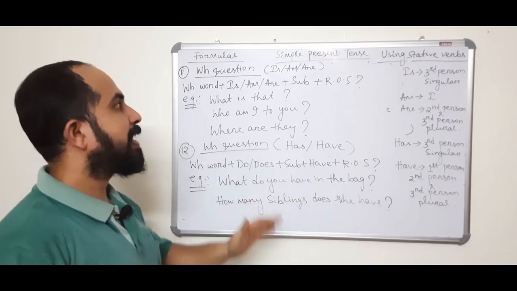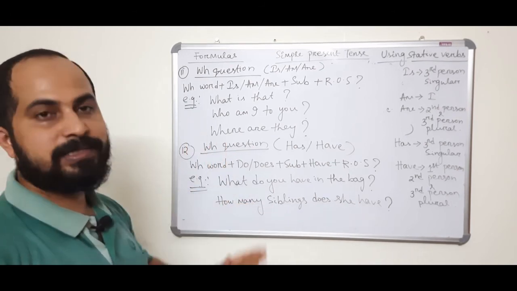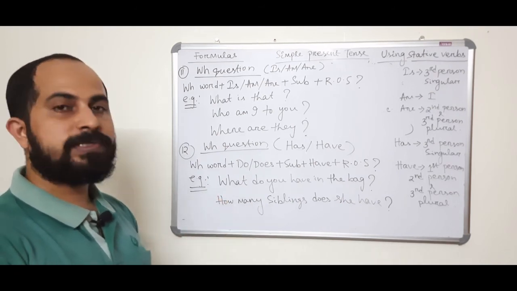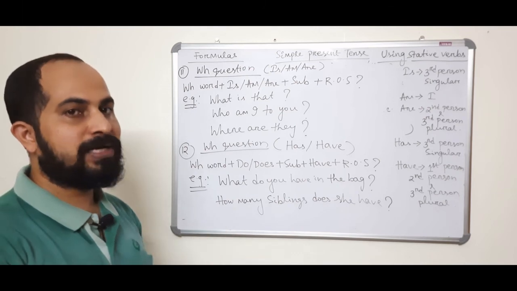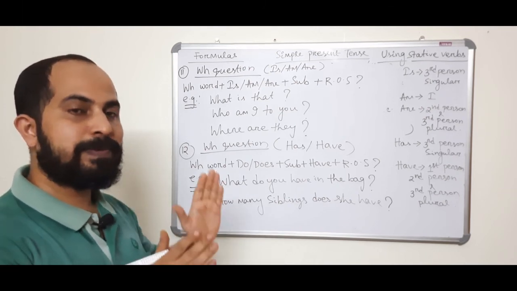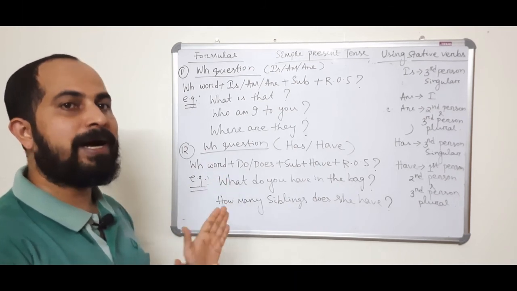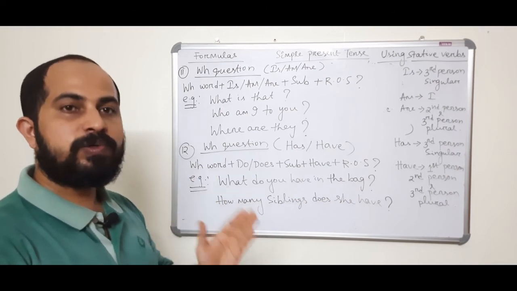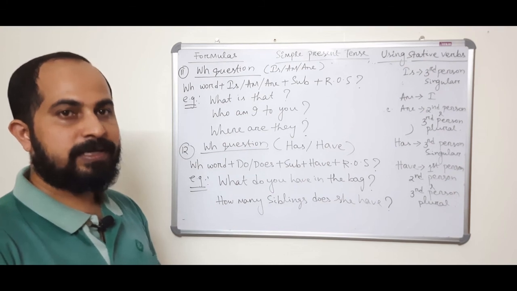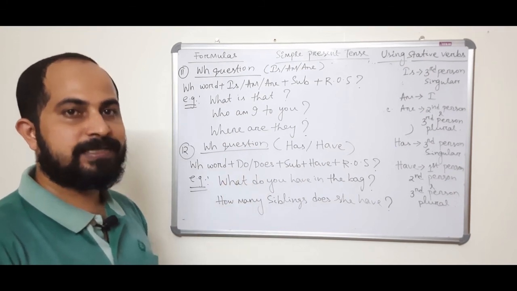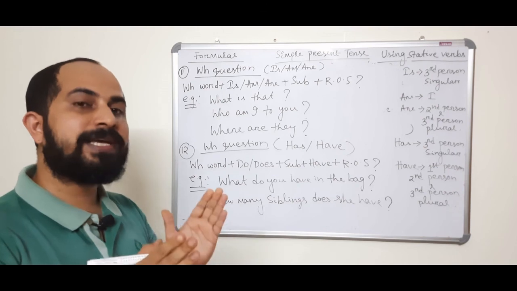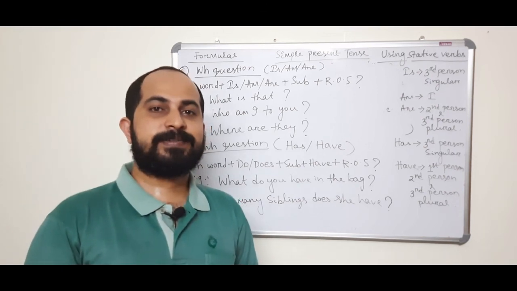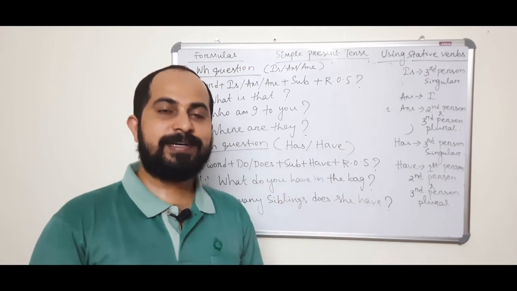With this I have finished 12 formulas for simple present tense. We've learned rules, timeline diagram and formulas of simple present tense. Please practice the formulas, timeline diagram and rules. In the next video, we are going to do some exercises using simple present tense and we'll see some signal words. So that's all for today. We'll catch up in the next video. Have a good day.